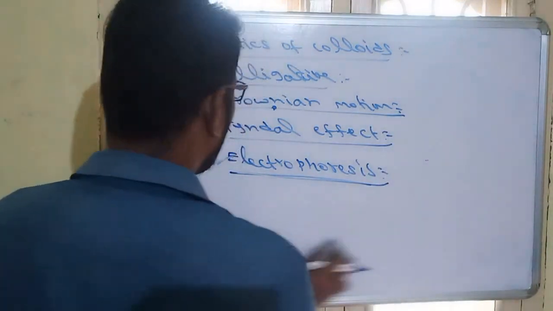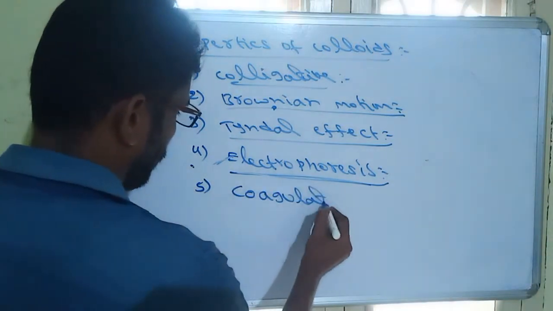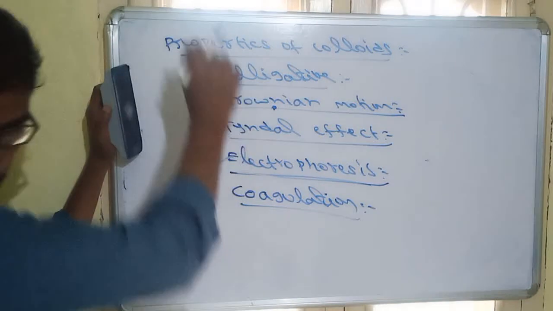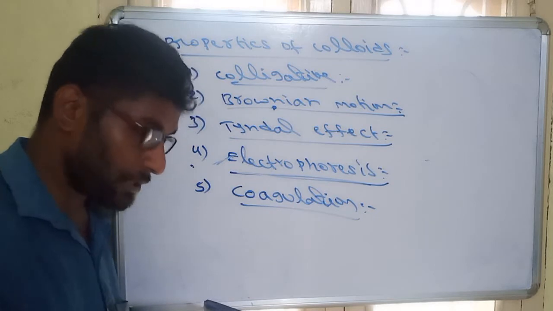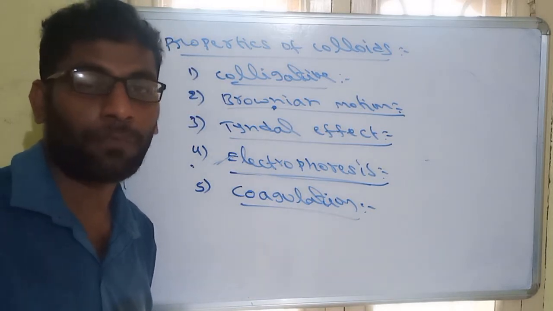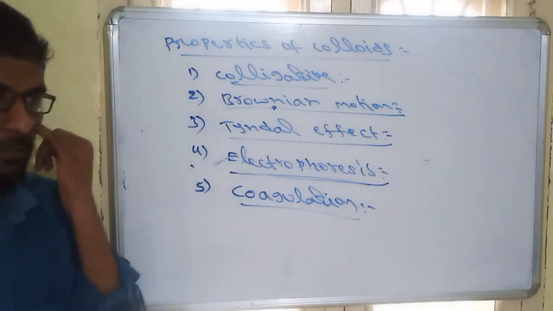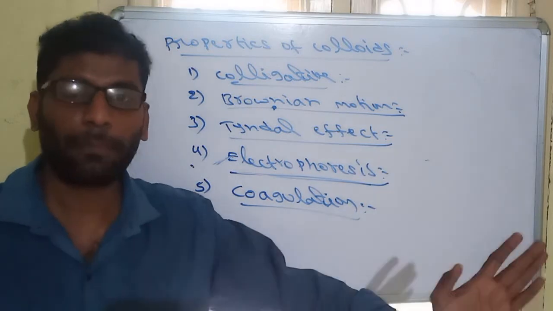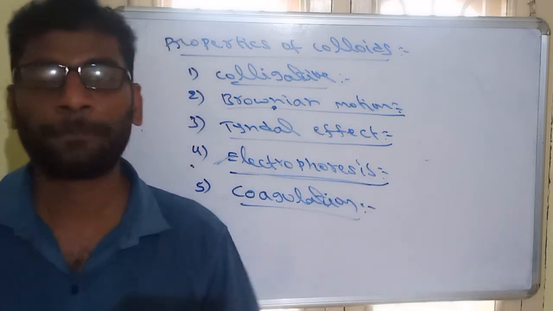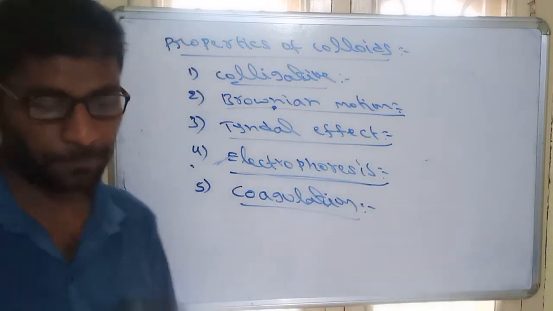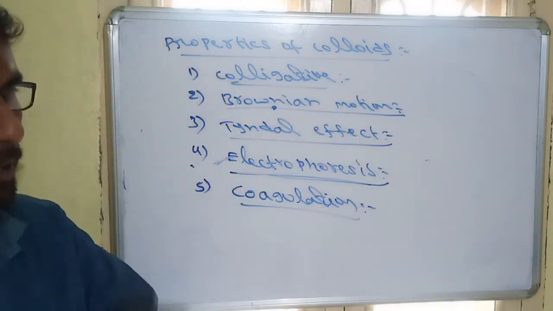Another important, fifth one is coagulation. Most important. What is coagulation? Coagulation is a process of destabilization of colloid. If we destabilize a colloid, that process is called coagulation. That means the stability of the colloid is completely broken or damaged. The process is called coagulation, which is also called flocculation. This coagulation can be done either by a physical technique or by a chemical technique.